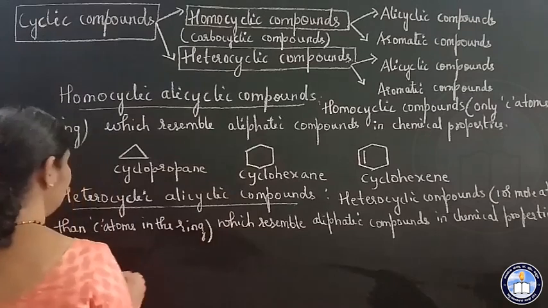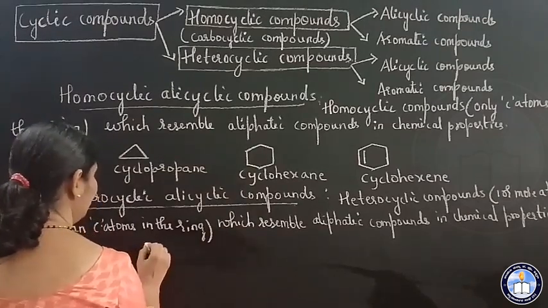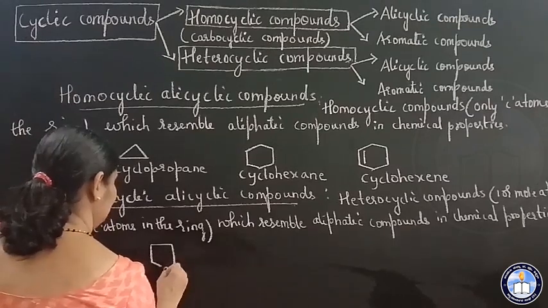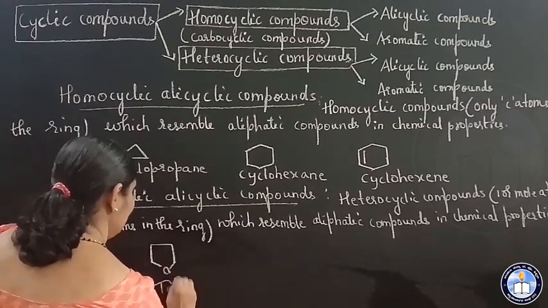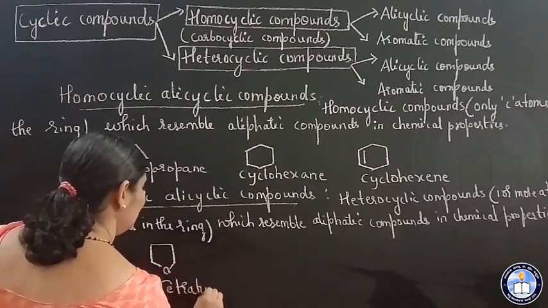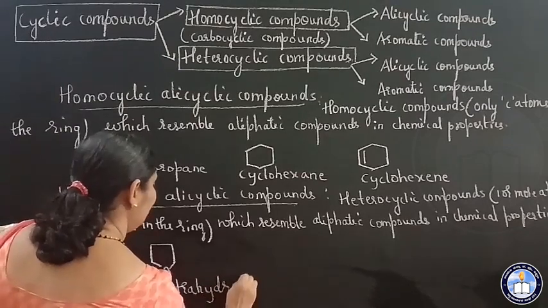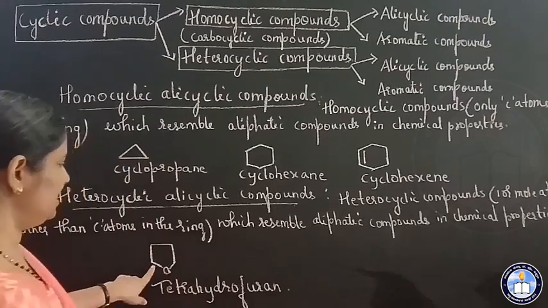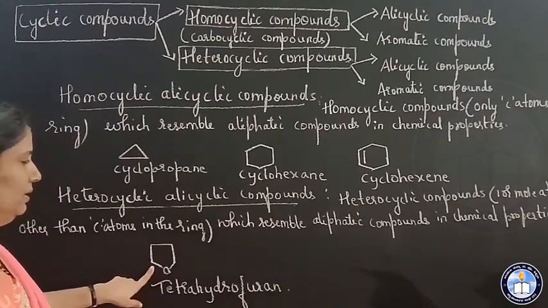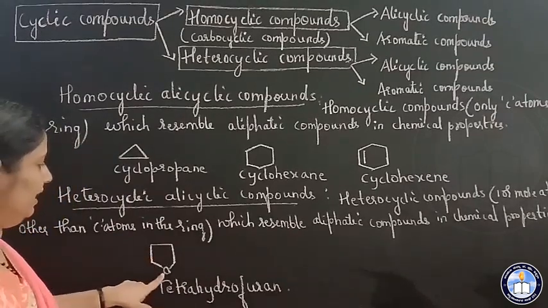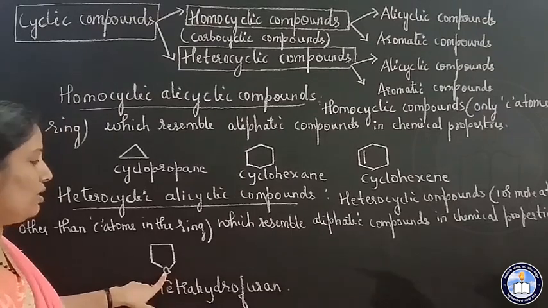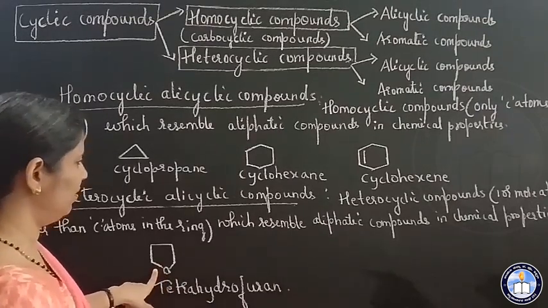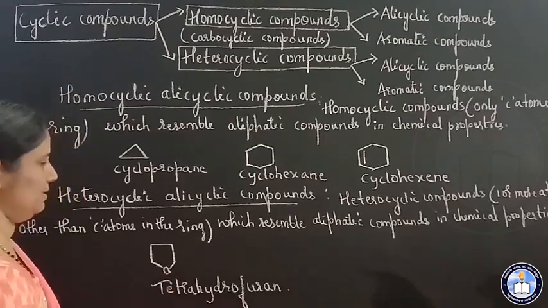So example, tetrahydrofuran. See here, this is a heterocyclic compound, isn't it? So in the ring, there is one oxygen atom, and this compound resembles the aliphatic compound in chemical properties.